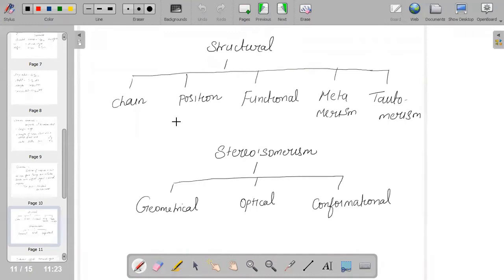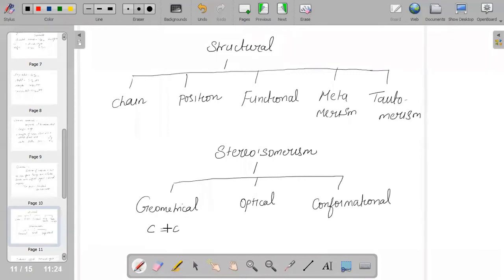Geometrical isomerism arises due to restricted rotation around the C double bond C. The condition for geometrical isomerism to exist is that you should definitely have the presence of a C double bond C, with two groups attached and a difference in their attachment.